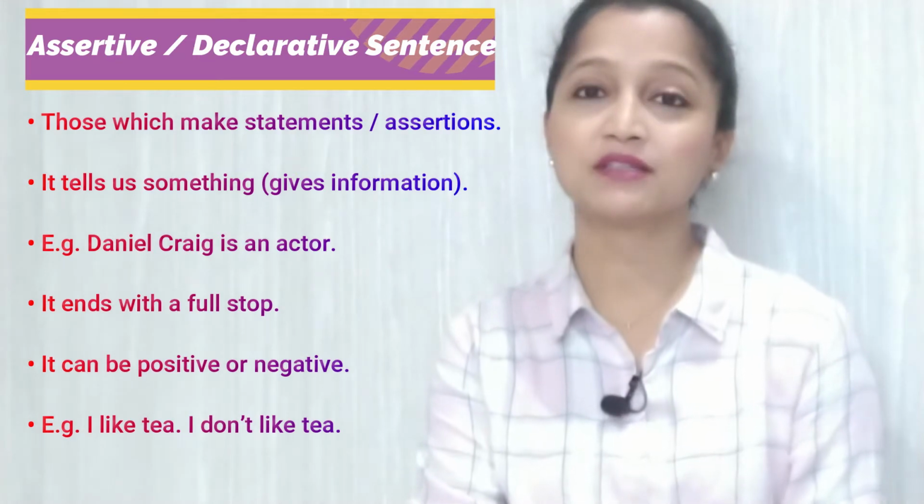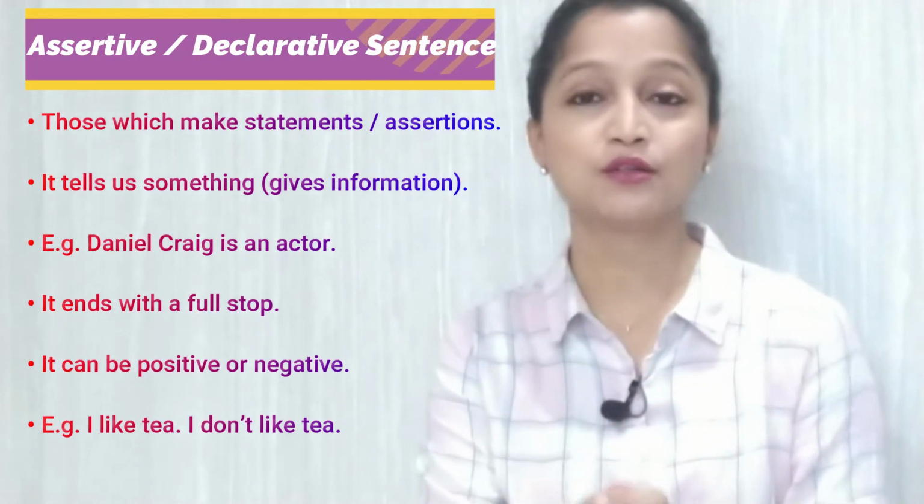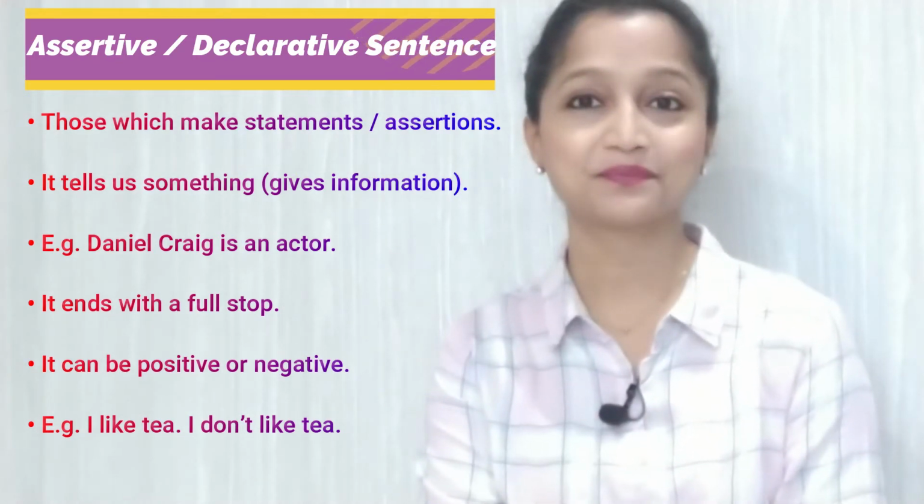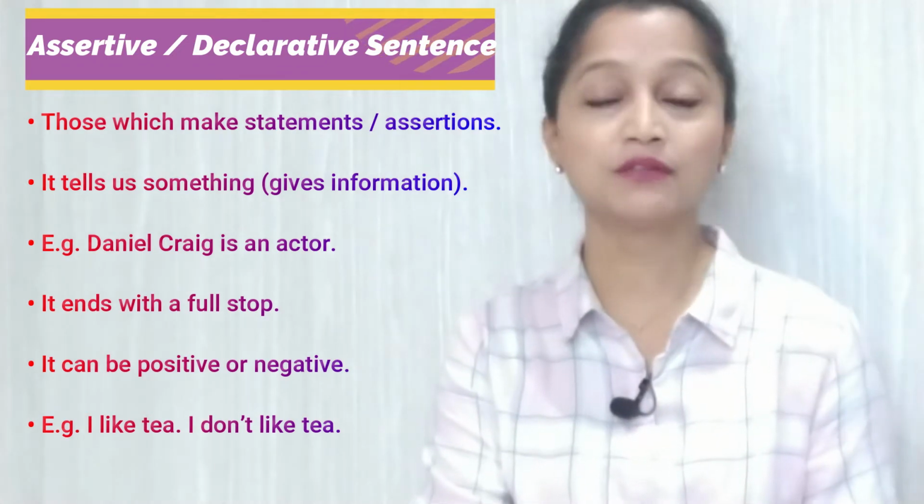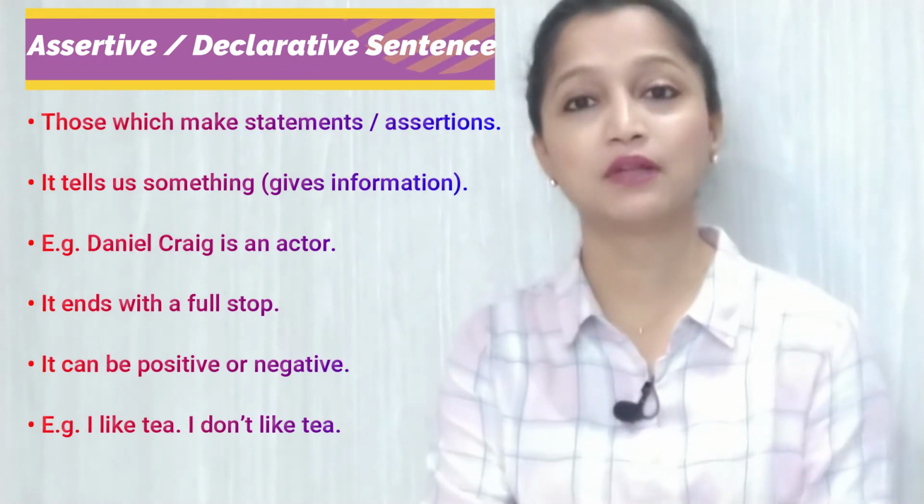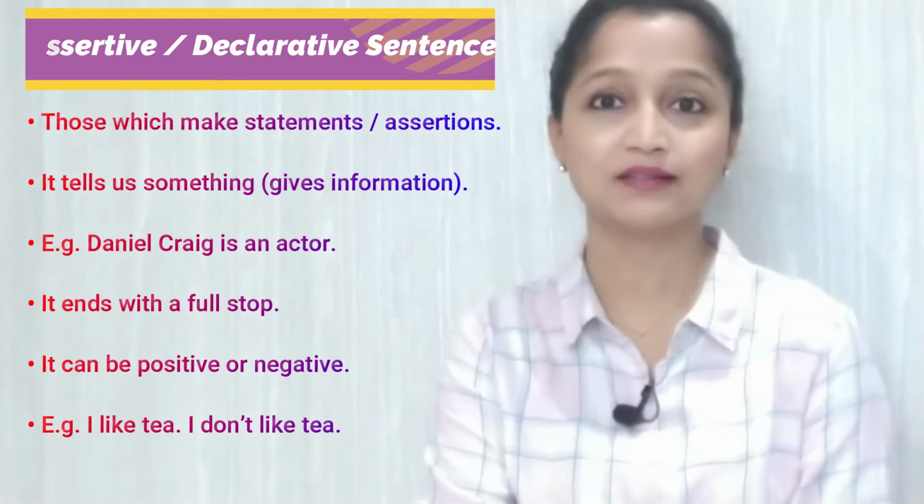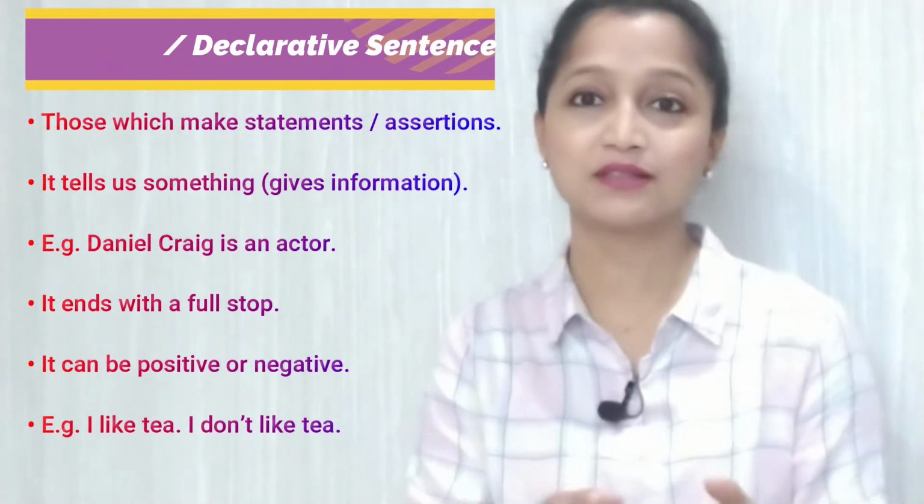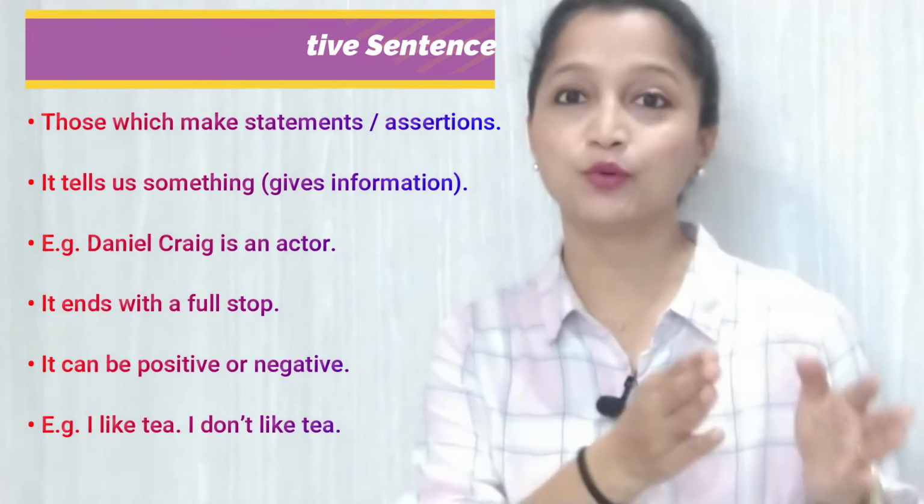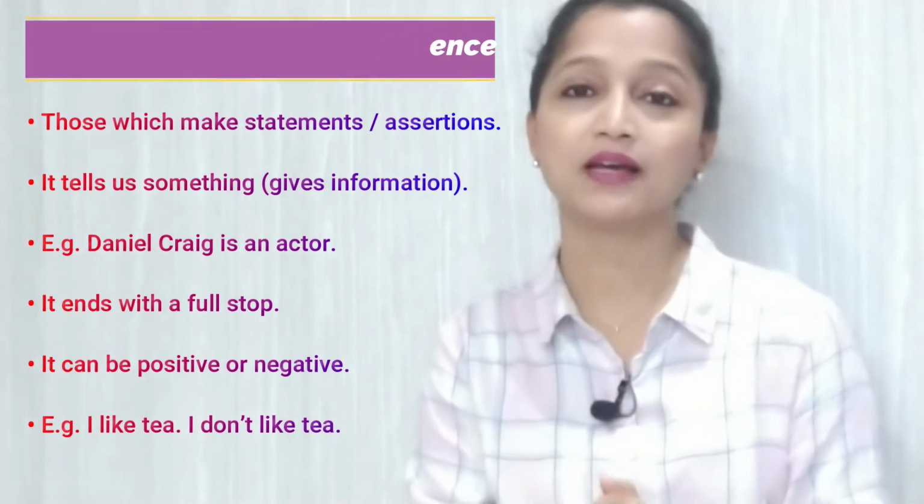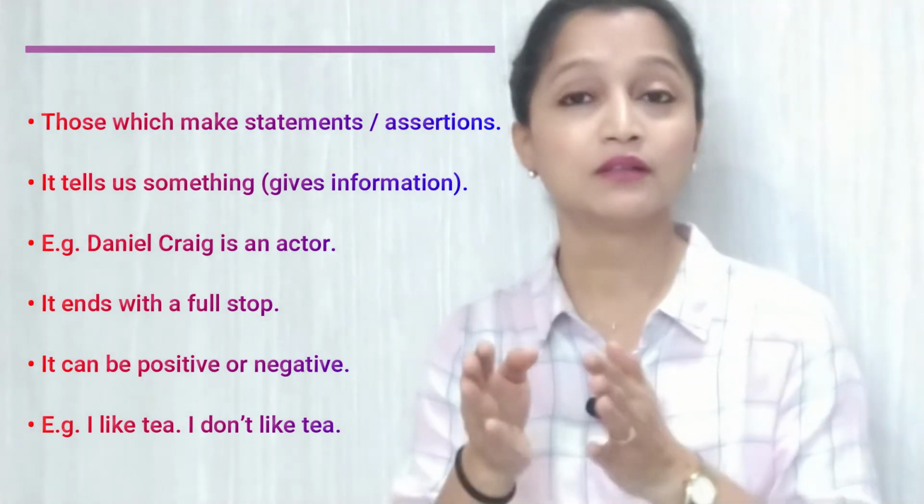These types of sentences always end with a full stop. They can be positive or negative. For example, I like tea, I don't like tea. Okay, both positive and negative are considered declarative or assertive sentences.